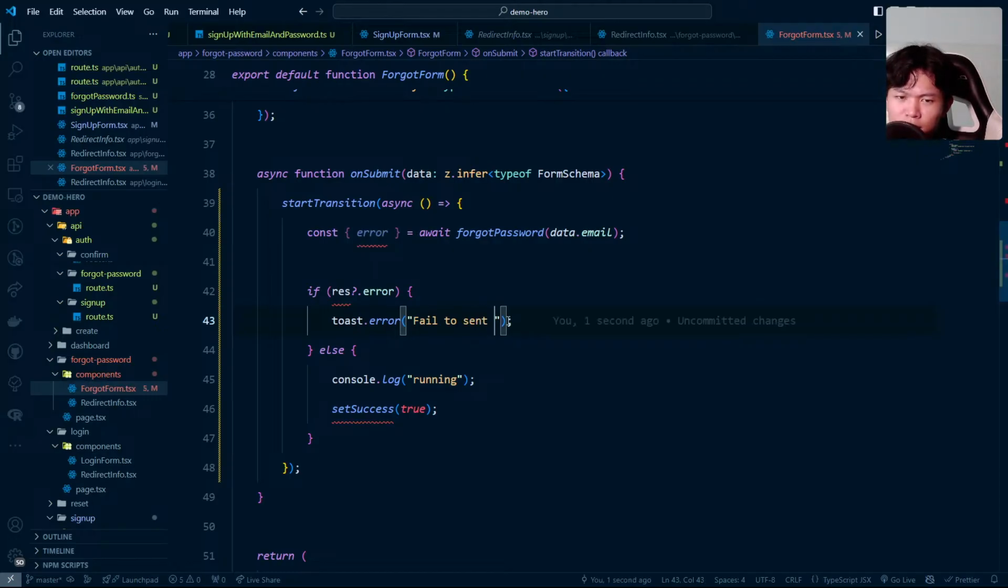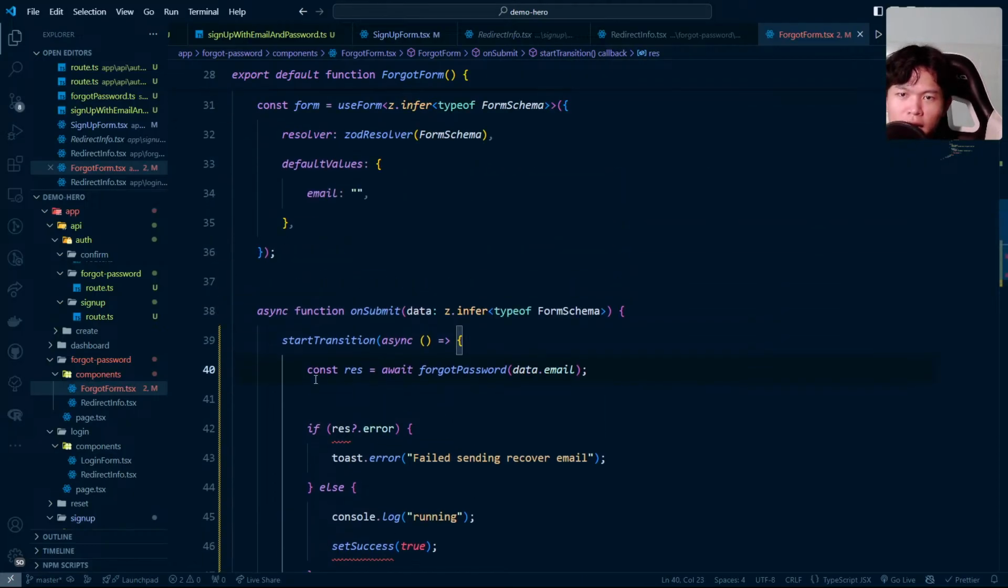Fail sends email. Fail sends fails. Sending, I don't know, the grammar right here is wrong. Maybe we can change it later. Then email sending recover email. Okay, all right. Took me a minute in here. This one should be rest instead.